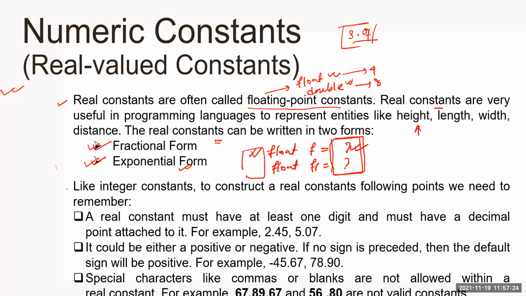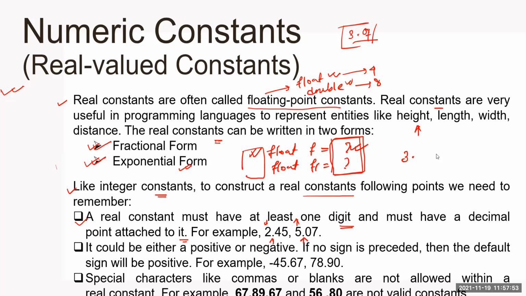So next, like integer constant, to construct a real constant, the following points we need to take care of. Let us see the first point. A real constant must have at least one digit and must have a decimal point attached to it. One digit must have a decimal point attached to it, like 3 point.